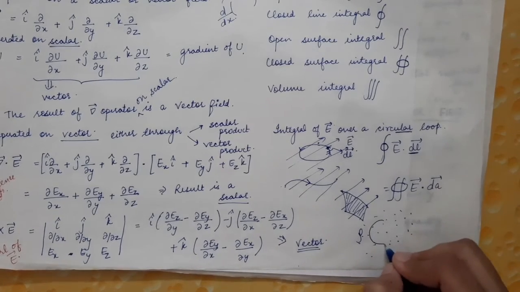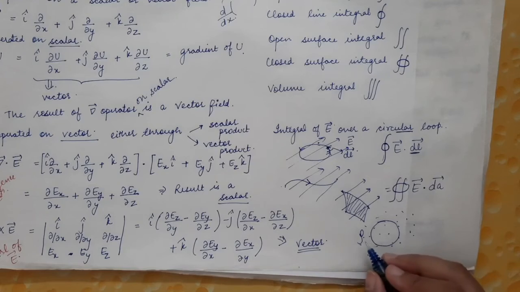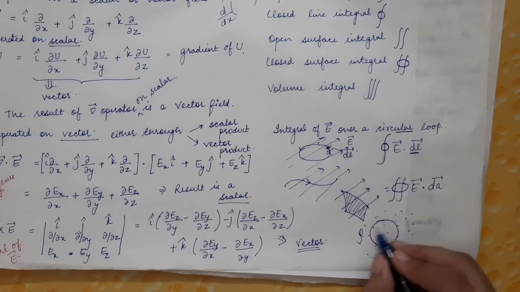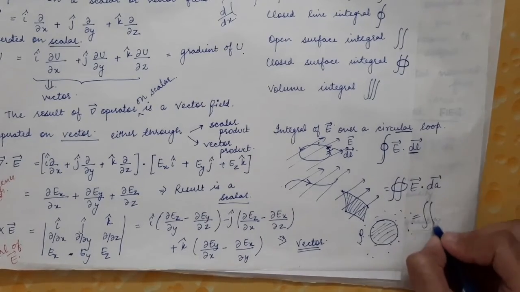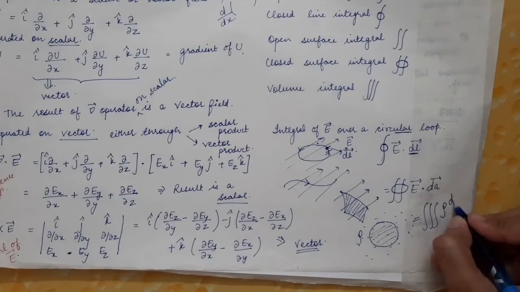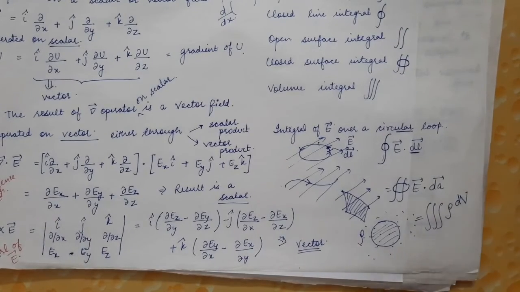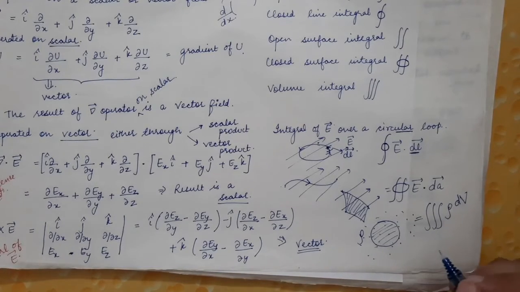There is a volume which is drawn, let's say a spherical body, and we have been asked to find the volume integration of this charge density in this particular volume. So that will be simply equal to three integrals times rho times dV. dV is the small volume element. So when you do the integration over the volume, we use three integrals.